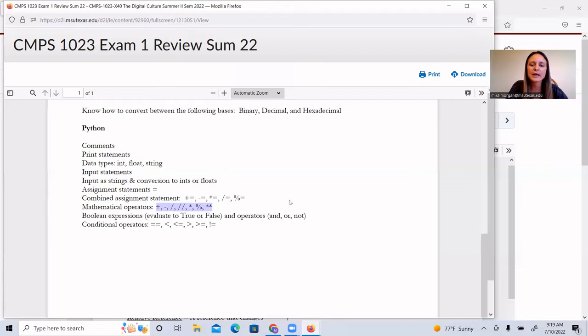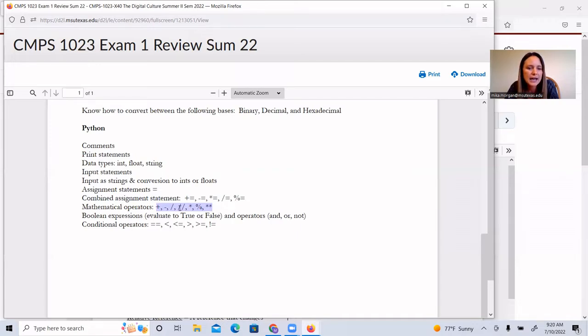Make sure you know the mathematical operators. I went through this in the Python basics video. This allows you to add, subtract, divide. This is integer division, multiplication, modulus, and this is going to be exponent. Remember, your order of operations is going to be PEMDAS. And you can go back and see that video if you aren't sure about what some of these operators do.